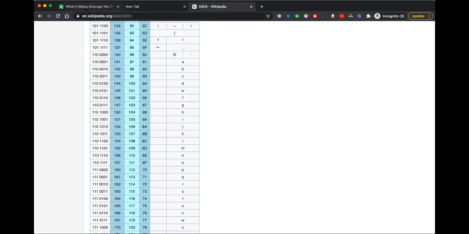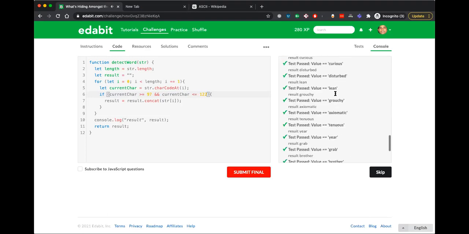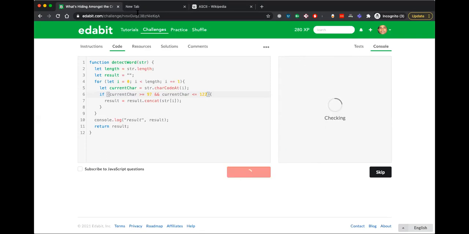It's 97, and current char less than or equal to 122. That is it. This is correct as well. Same check again, except this time we are using the ASCII value of the character. Okay, let's finish this one off.